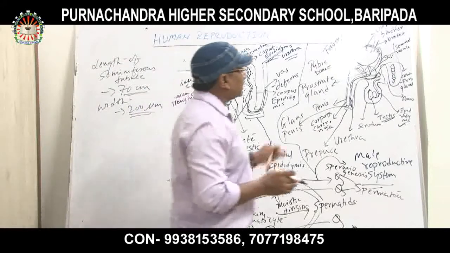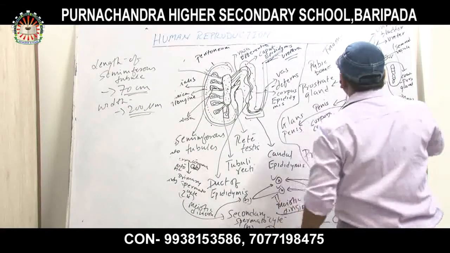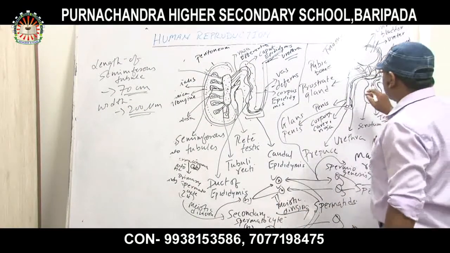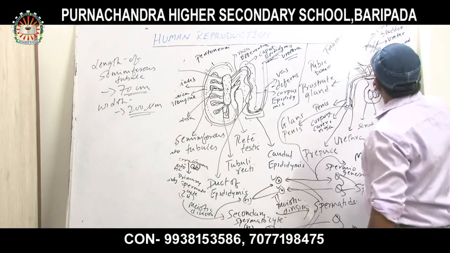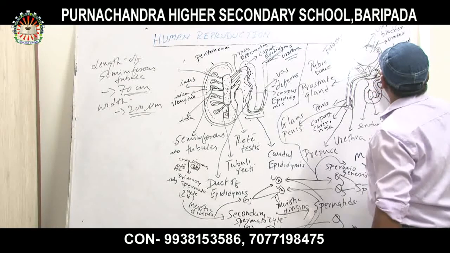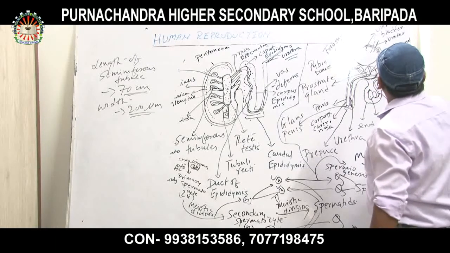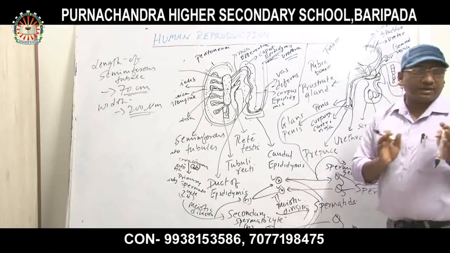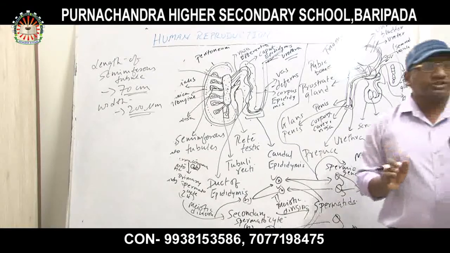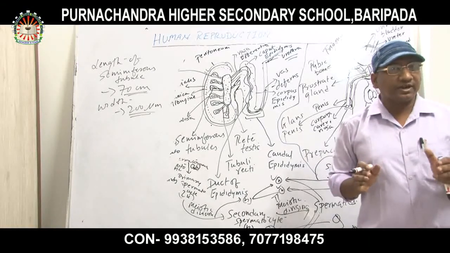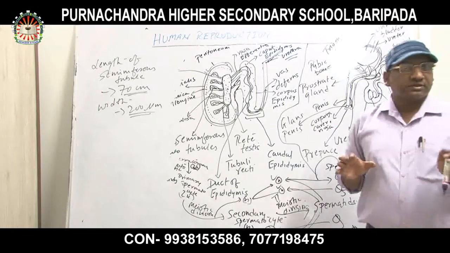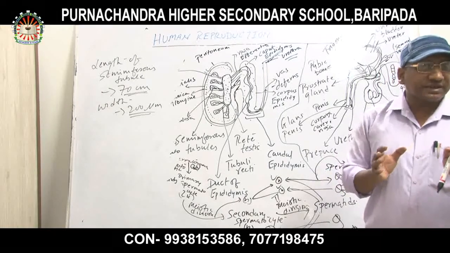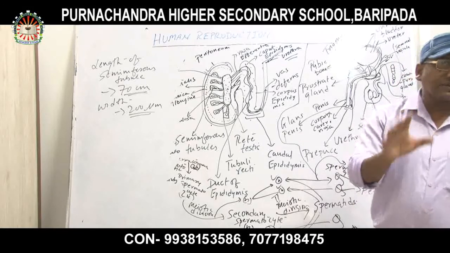Why are the sperms so motile in nature? Then it will go to which part? The seminal vesicle. Now, what is the function of the accessory glands of the male reproductive system? So three glands are present under accessory glands. First is the seminal vesicle.